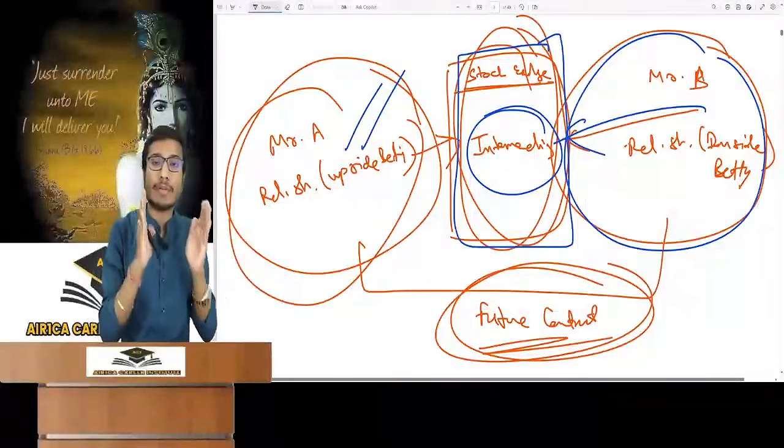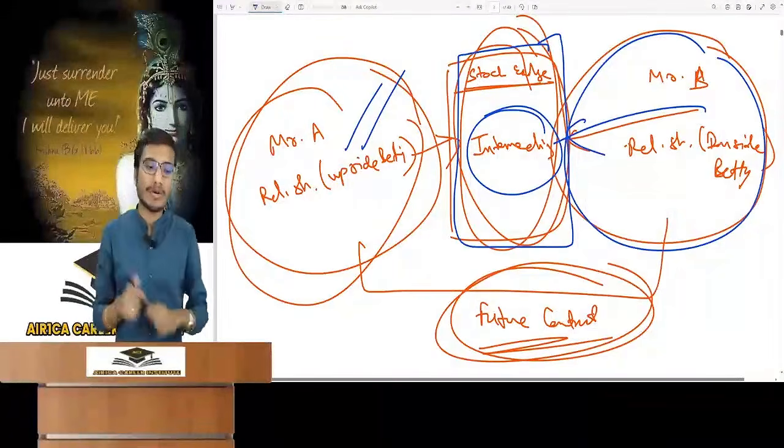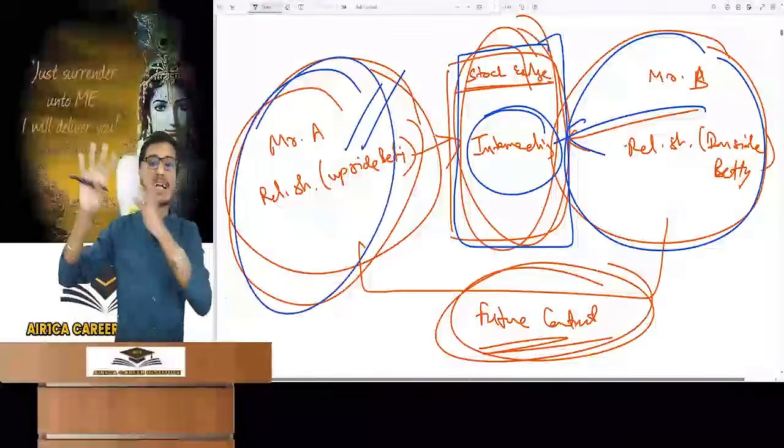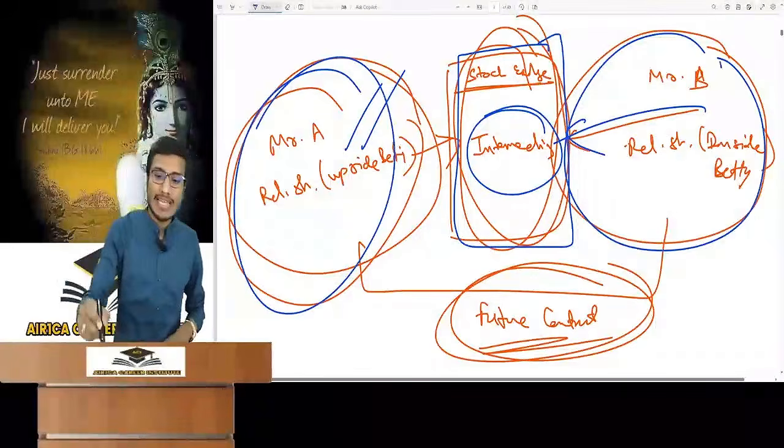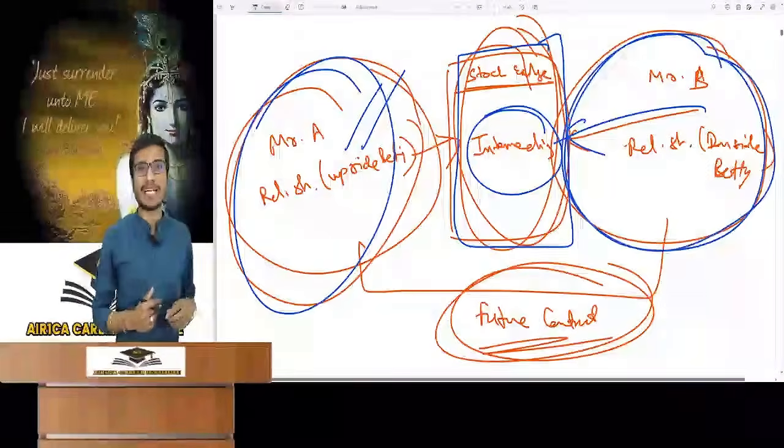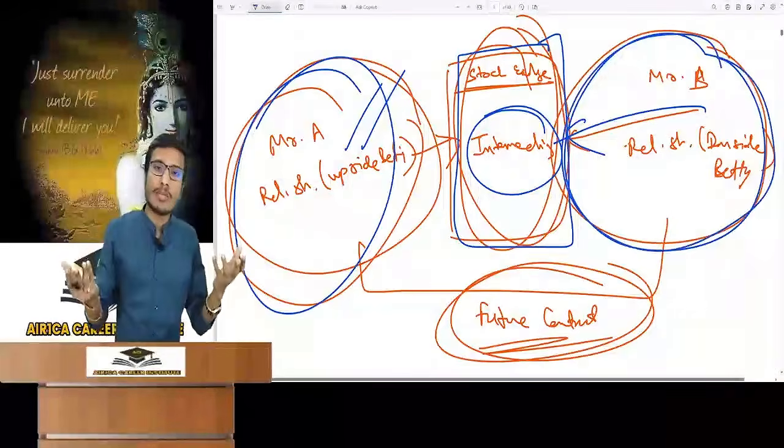But he will never tell both the parties which party is in front of them. He will never tell Mr. A who is doing downside betting with him, or tell Mr. B who is doing upside betting. So what will he say to both of them?